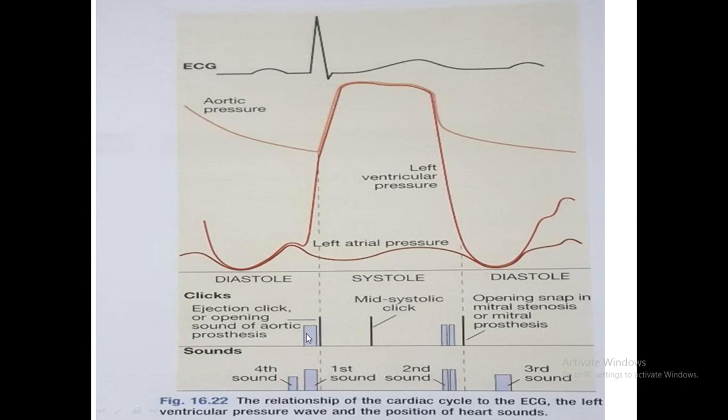This is the first heart sound. And this is the second heart sound, generally having a split. So you may get a click in case of AS. And a mid-systolic click in case of MVP, mitral valve prolapse, mid-systolic click followed by a murmur. This is the opening snap, which is seen in TS or MS, mitral stenosis or tricuspid stenosis. So these are the sounds you have to concentrate on.